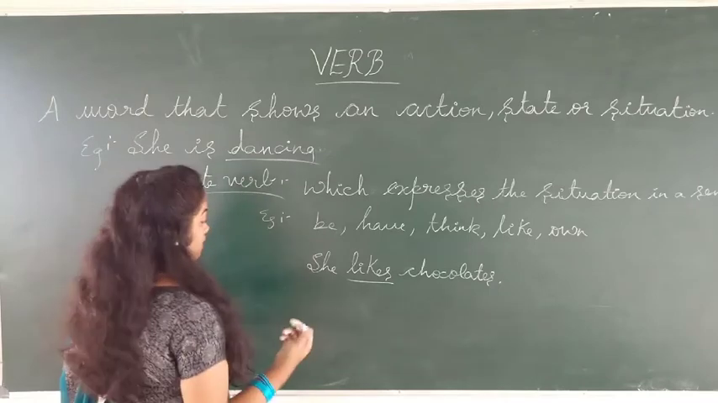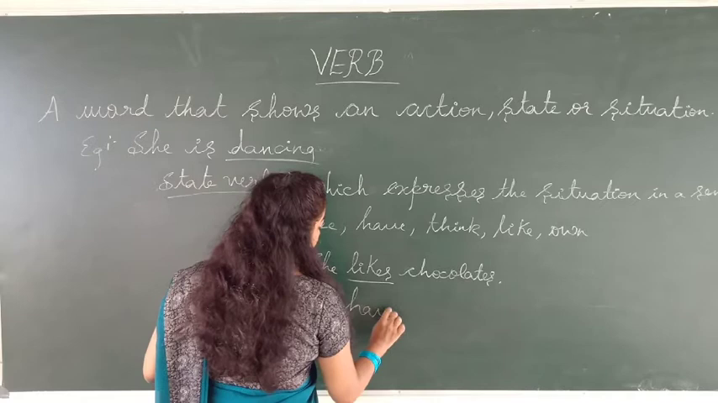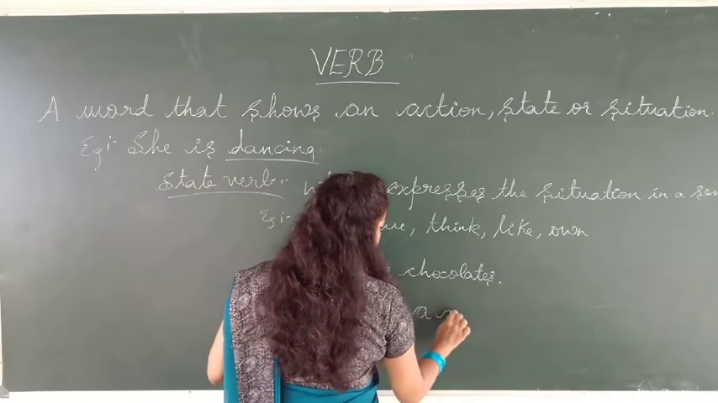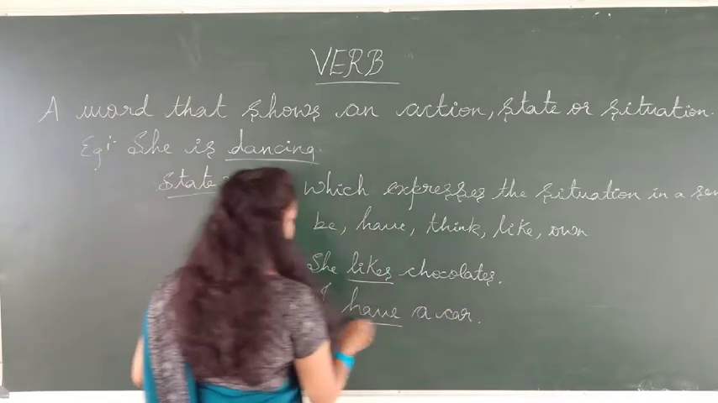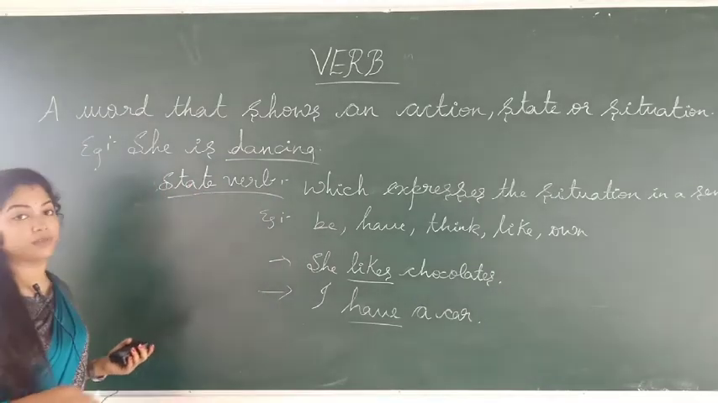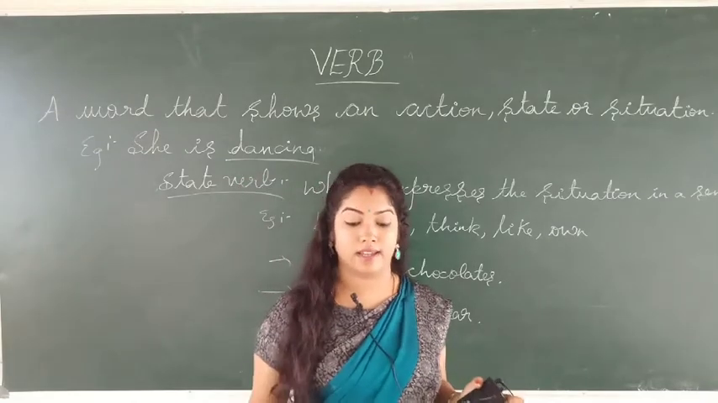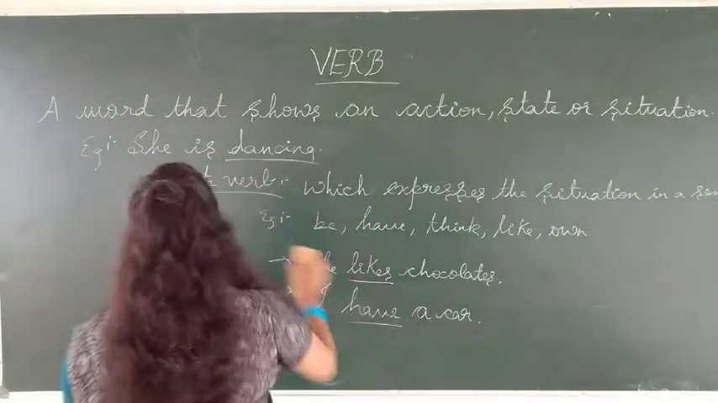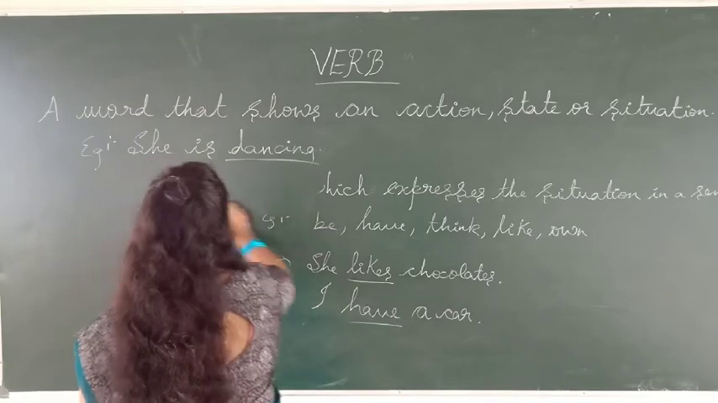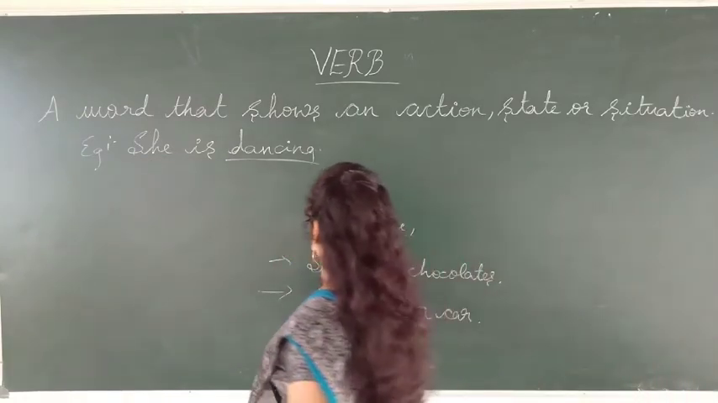Now also I'll give you one more example, like I have a car. So here have is also an example of a state verb. Okay, so this is the first one, action and state or situation verbs. So next one is main and helping verbs, which is also known as auxiliary.